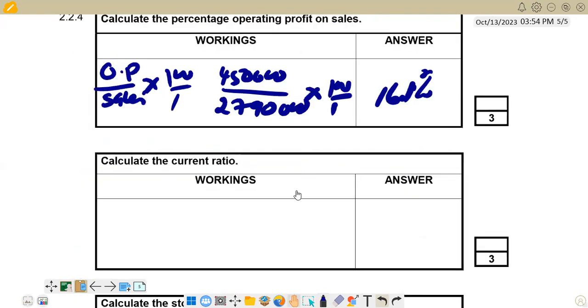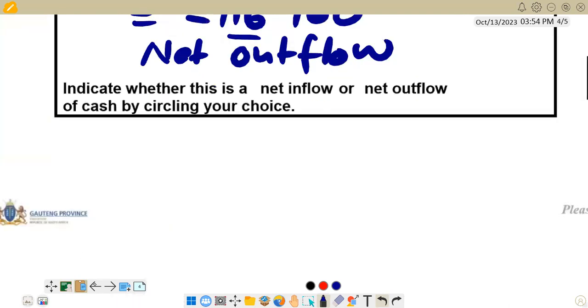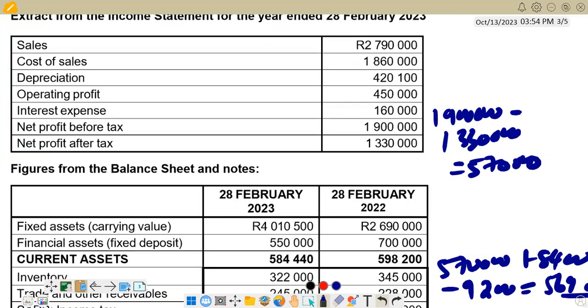Right. The next one is current ratio. And you know the current ratio, we find it by saying current assets is to current liabilities. Remember, the current ratio is different from the acid test. For the acid test, for the current assets, we subtract inventory on the left-hand side, then the figure that you get represents the left-hand side, as to the total for current liabilities. So here we just want the total for current assets without subtracting that one.